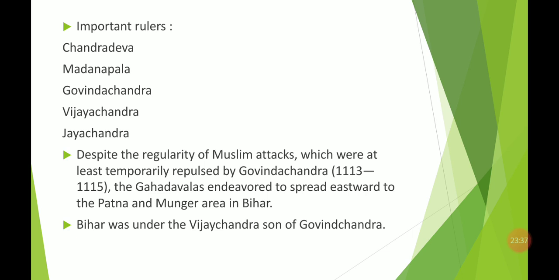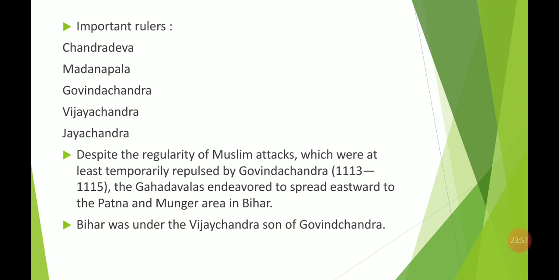We'll see there, despite the regularity of the Muslim attacks, which were at least temporarily repulsed by Govind Chand. So Govind Chand was there, and he opposed and answered the Muslim attacks, and he protected his territory.